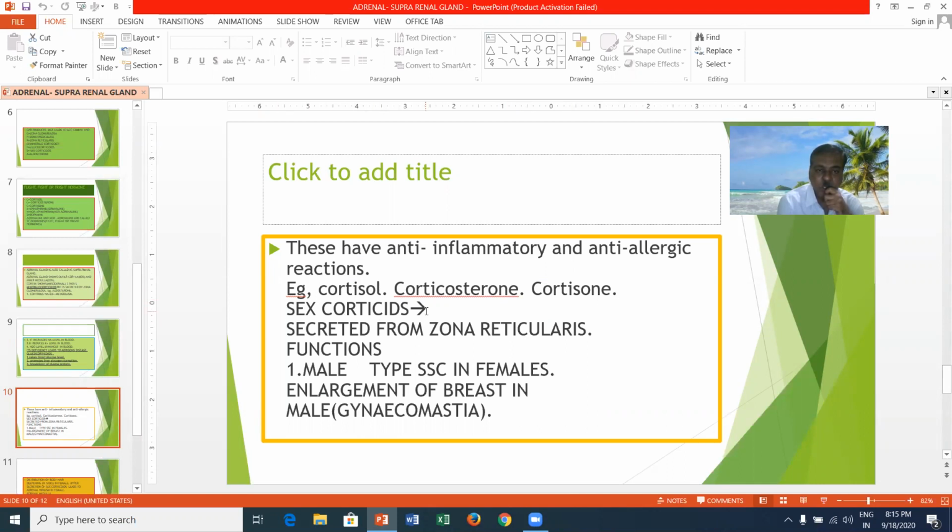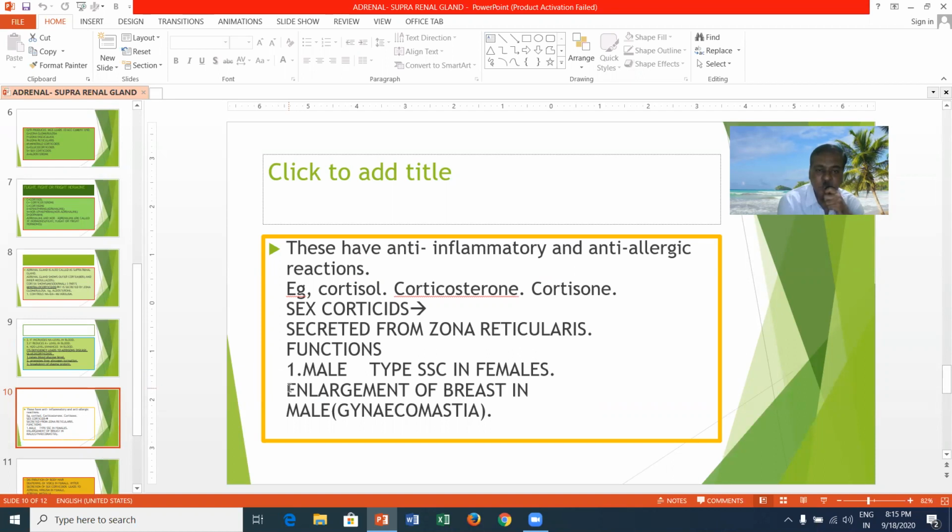Now the sex corticoids. Sex corticoids are secreted from the inner part of the cortex, that is the zona reticularis. The main function of the sex corticoids is that androgens are released, and a minimal amount of estrogen and progesterone is also released. Male type secondary sexual characters are developed in females.